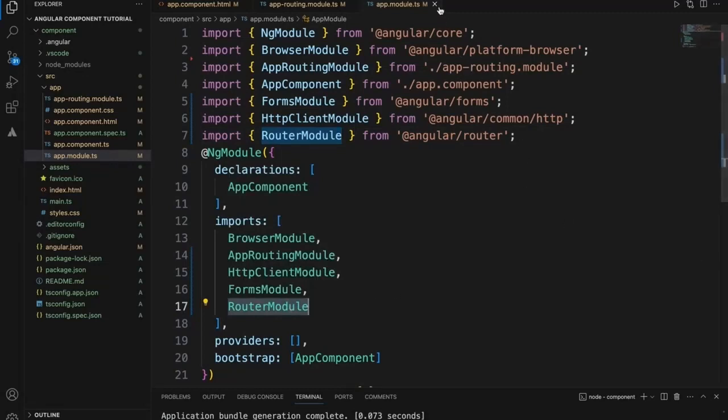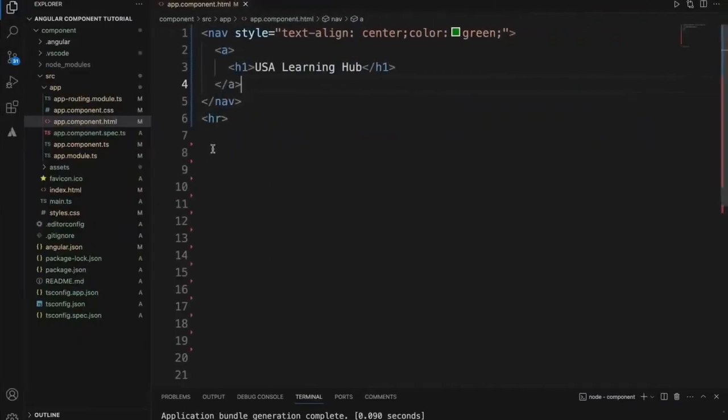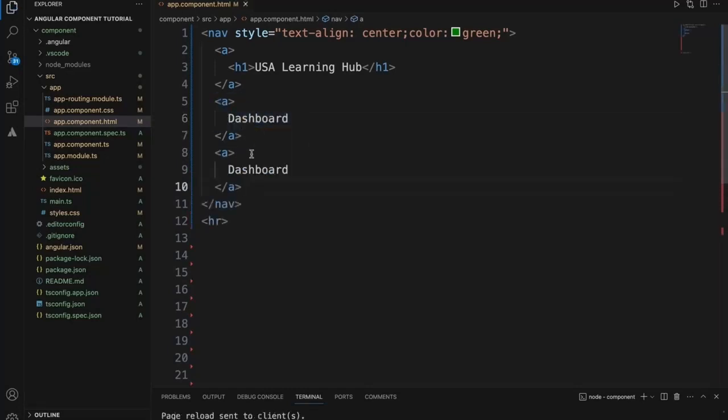So let's start with code. Right now, since I already started the application, there is nothing yet. Let's start by adding a few routes and understand. I'm adding 2 navigation bars on the top.